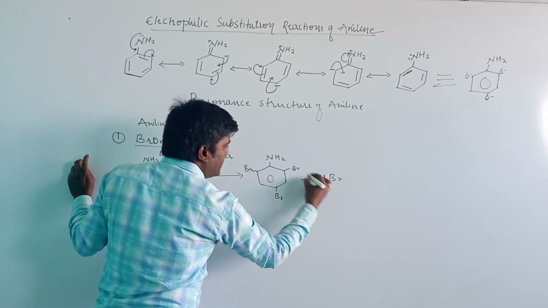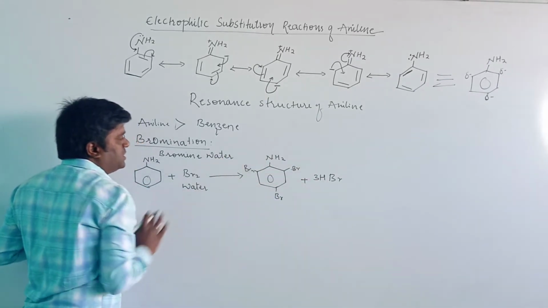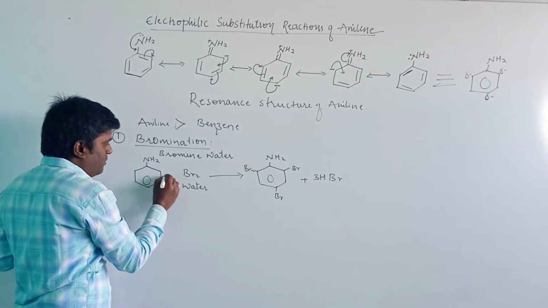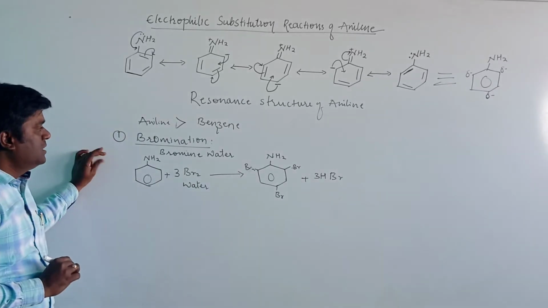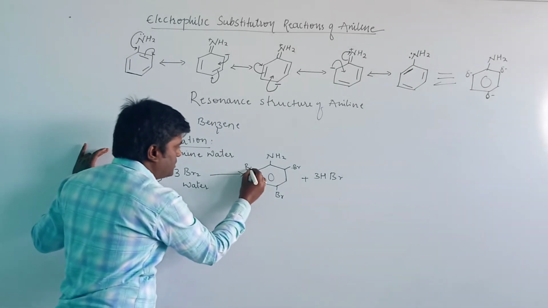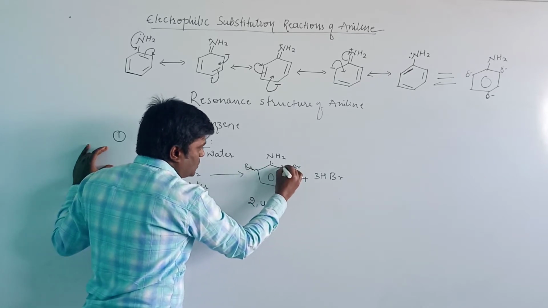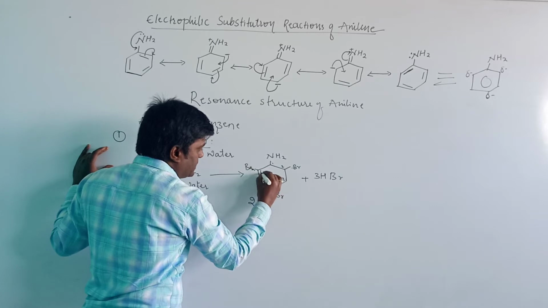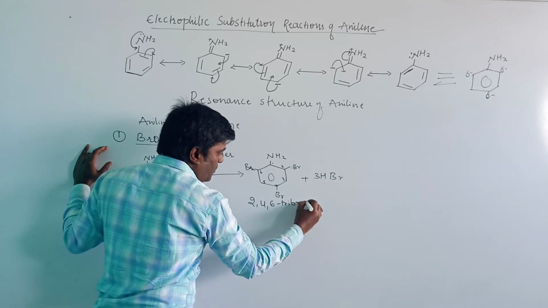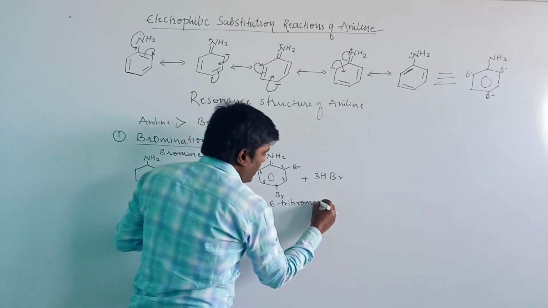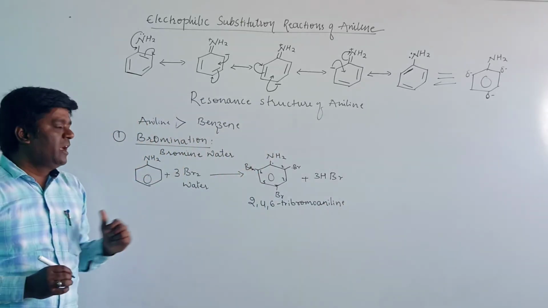Then plus 3HBr. When we balance the reaction, six bromine atoms are present on the right-hand side and only 3 on this side, so we take 3 to get the balanced chemical equation. It will produce the compound called 2, 4, 6 tribromoaniline.